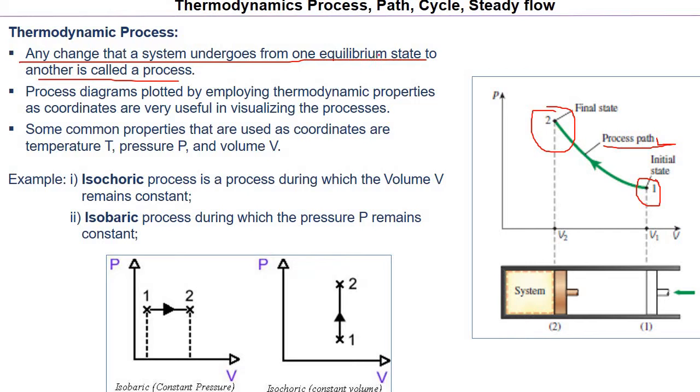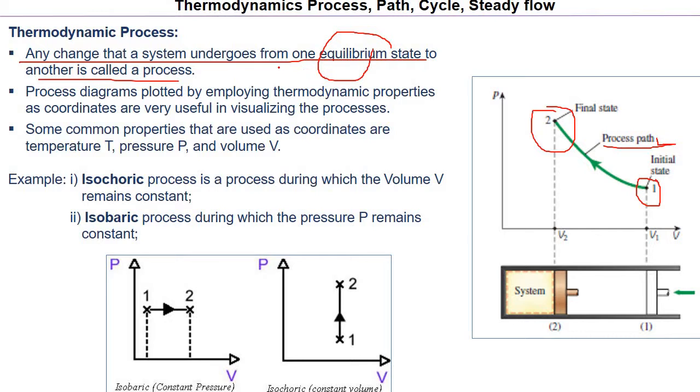Here two things are important. One is that it is an equilibrium state. Any state is only defined when it is in equilibrium. When it is in transient, that will not be a state, because during the transient condition we cannot measure the system properties, because they are dynamic in nature, continuously changing. So we need a system at equilibrium so we can measure the temperature and other properties. And we discussed what equilibrium is. To be a thermodynamic equilibrium system, it has to fulfill three conditions, right? Thermal equilibrium, mechanical equilibrium, and chemical equilibrium, that we discussed in concept 3, I guess.